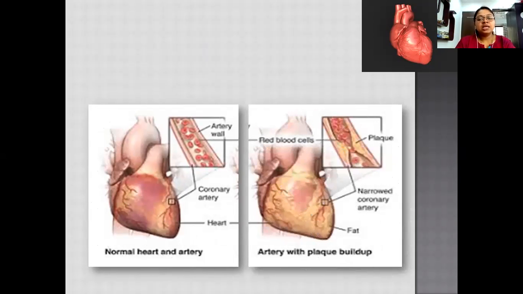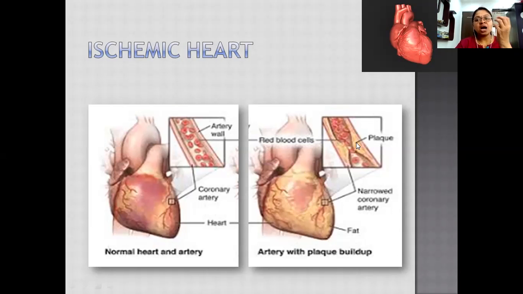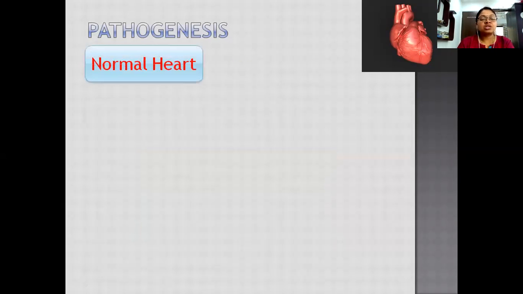But in an ischemic heart, what happens? There is a deposition of plaque. Plaque is nothing but a deposition of cholesterol in the coronary artery, which gets harder there and causes difficulty in the supply of blood. Hence less and less blood is supplied to the heart through this coronary wall, due to which the pumping function of the heart is disturbed, as it has less oxygen as the energy source required to pump the heart.